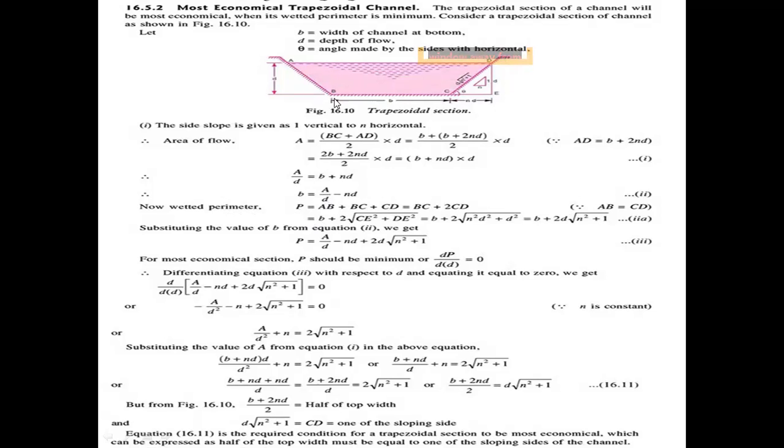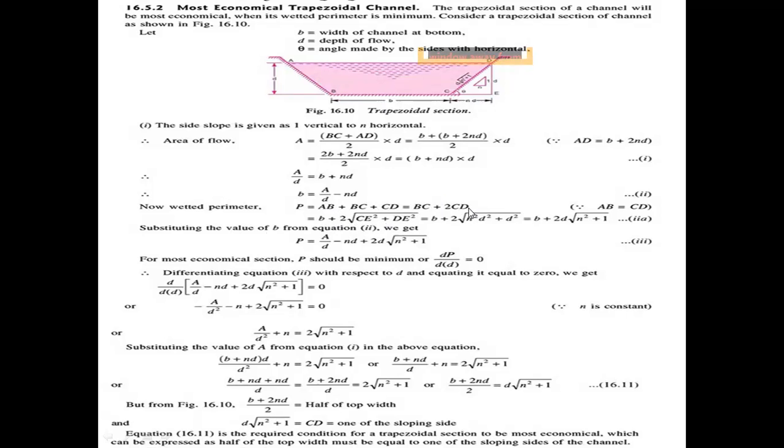Here AB and CD are both the same, so P equals BC plus 2CD, where BC is the small b.